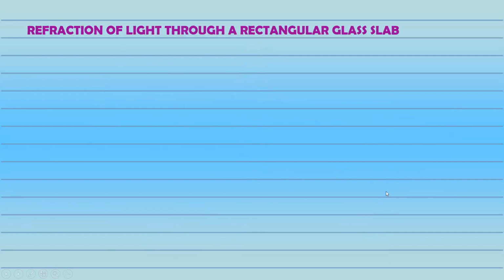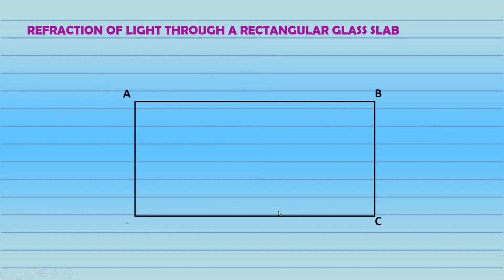Moving on. Again, this is a very important diagram, that is refraction of light through a rectangular glass slab. It can come for 2 marks standalone, or it can come with any 5 mark question, or 3 mark के साथ आ सकता है. So refraction of light through a rectangular glass slab. How to do it? Very easily now. First of all, एक glass slab बनाएंगे हम लोग. We'll name it ABCD, right?